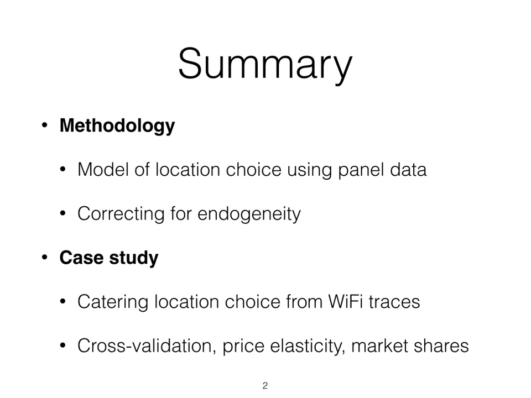In this article, we provide a dynamic model for location choice adapted to data collected over a long period of time. This model corrects for endogeneity. We apply the model to the choice of a catering location using Wi-Fi traces, and we show that it improves the predictive power compared to a static model. We present cross-validation, price elasticity, and we predict market shares in the case of the opening of a new catering location.